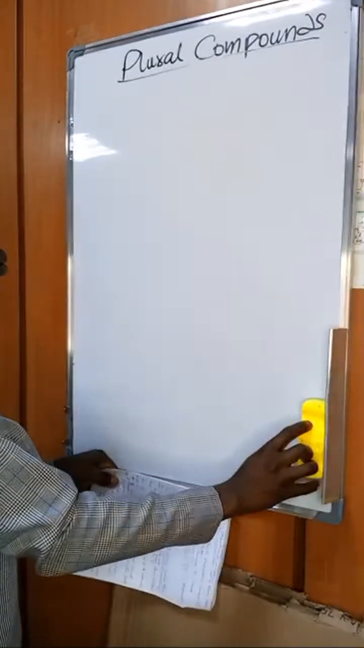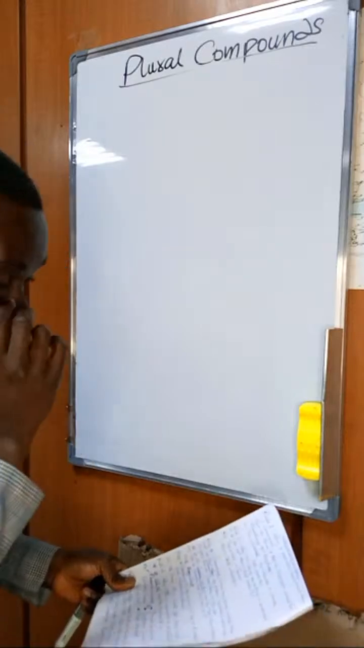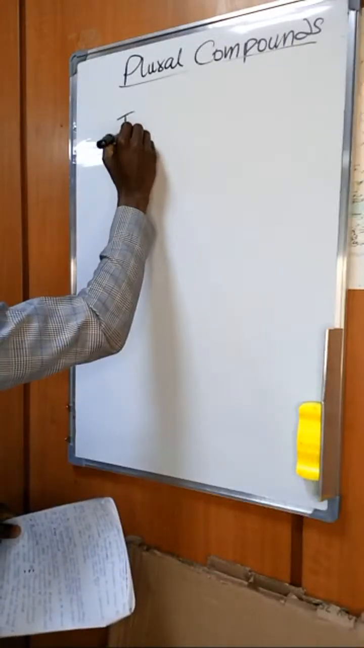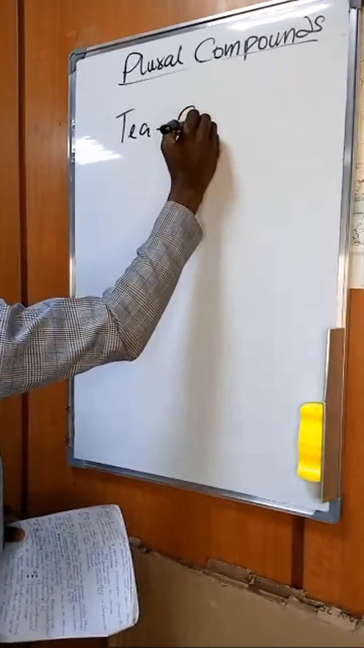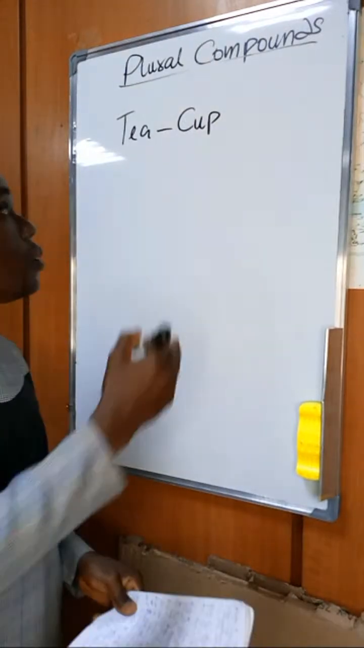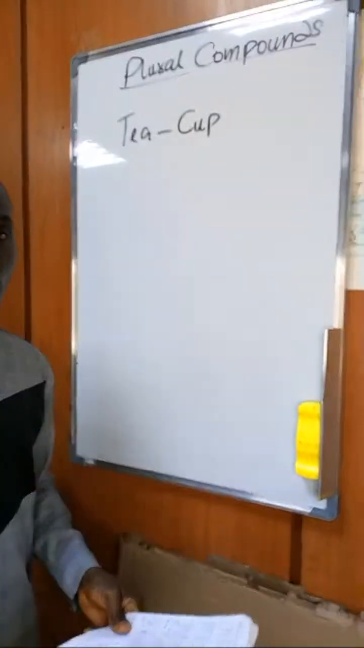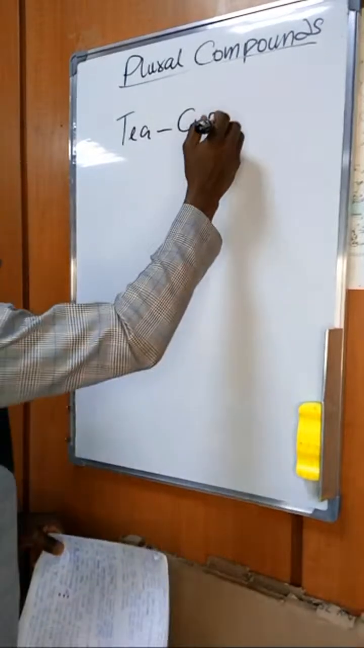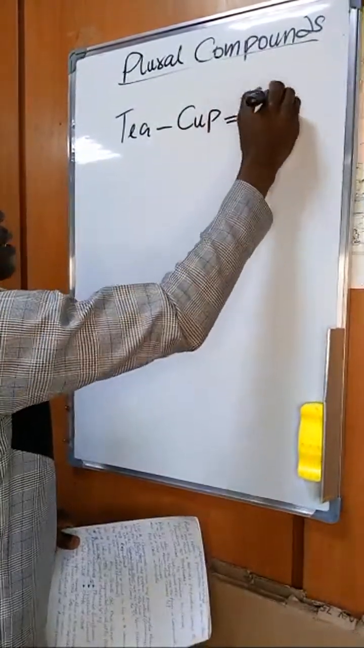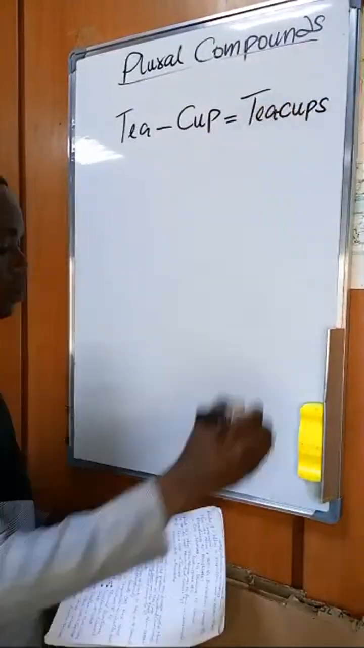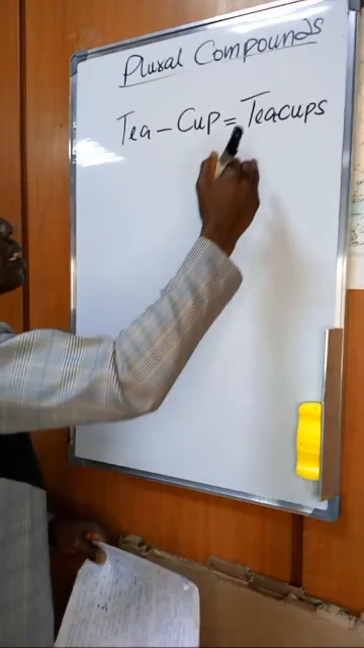When we have two nouns forming a compound word, let's look at tea and then cup. Tea is a noun, cup is also a noun. When they come to form a compound noun and we want to pluralize them, the pluralized form will be what? Teacups. Right? That will be teacups.